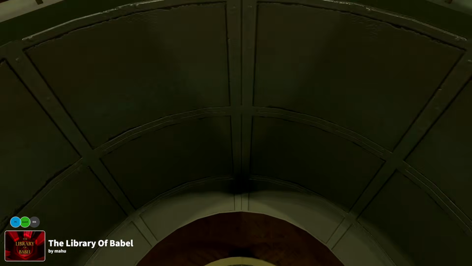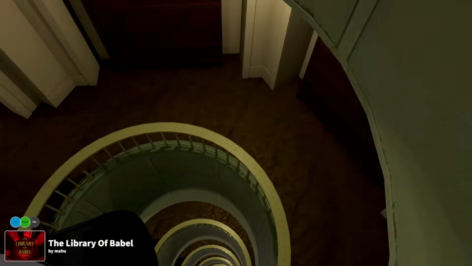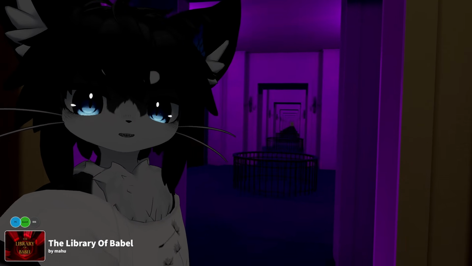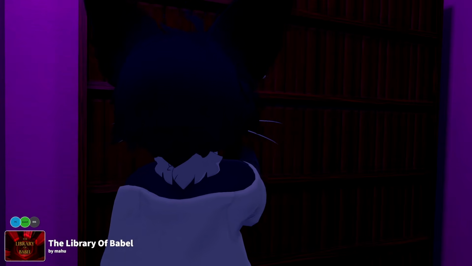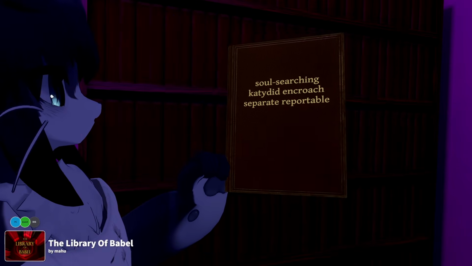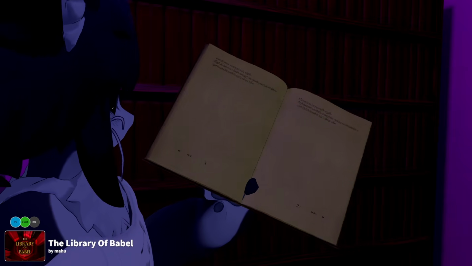And the cool thing is also, if you're here with friends, you don't get teleported, really. You never see them suddenly coming from above or something. I think this is actual physical space. Now we are in the purple rooms. They're very interesting because they don't have holes. You can still, of course, grab each book here. So we've been following for a while, so now we have a book called Soul Searching, Catedid, Encroach, Separate, Reportable.